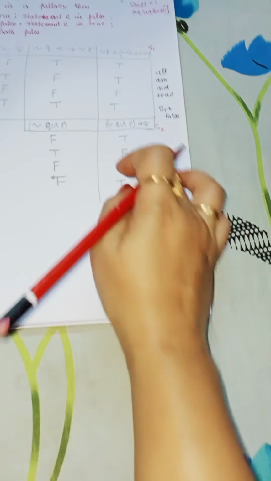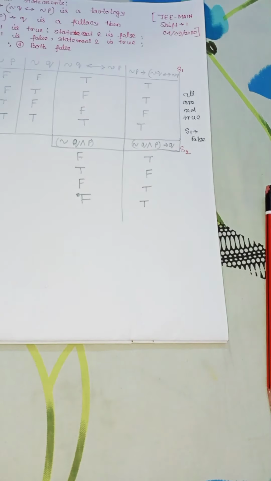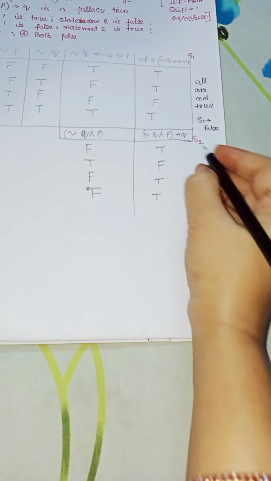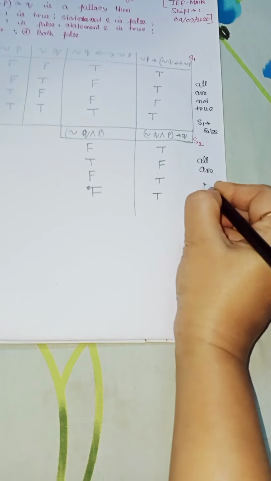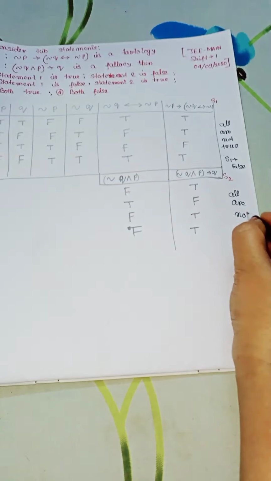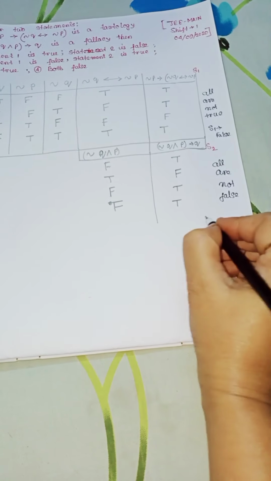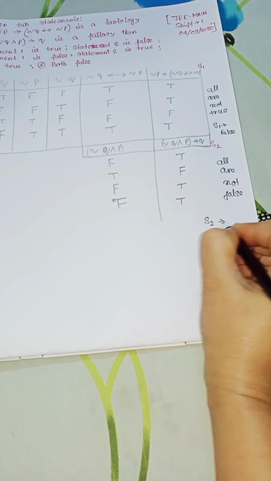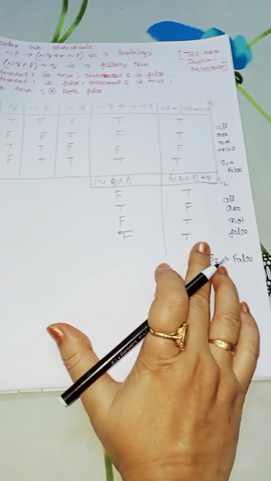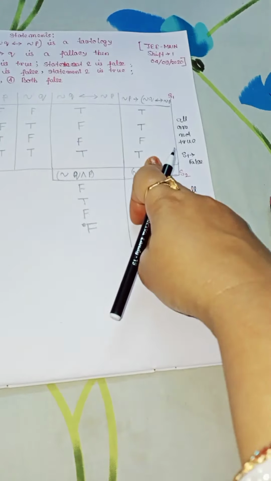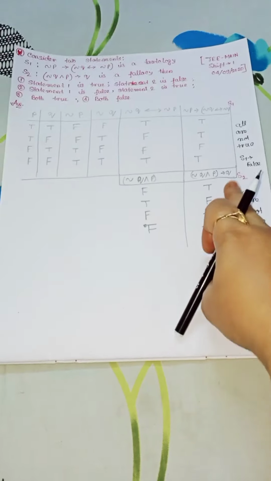So here we show that all the statements are not false here. So S2 is obviously false, because if it is a tautology then everything is true, and if it is a falsity then everything is false here.